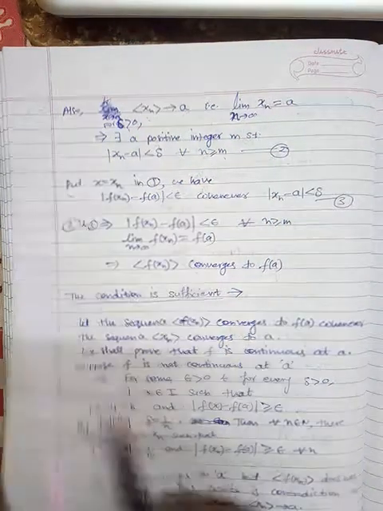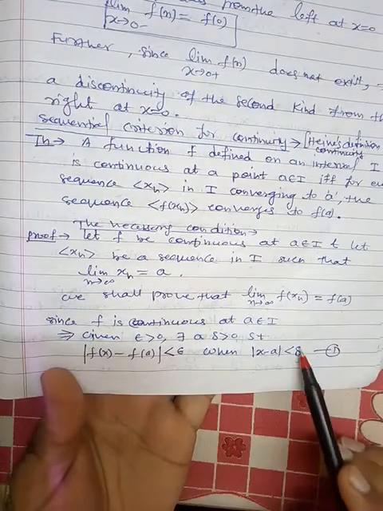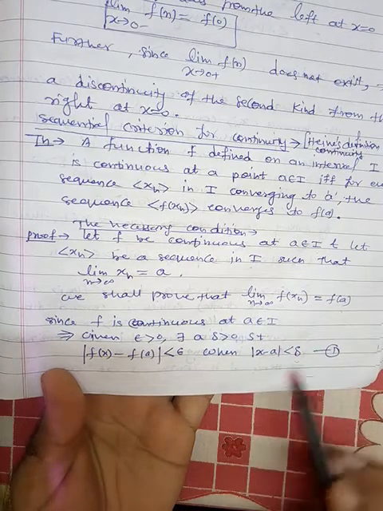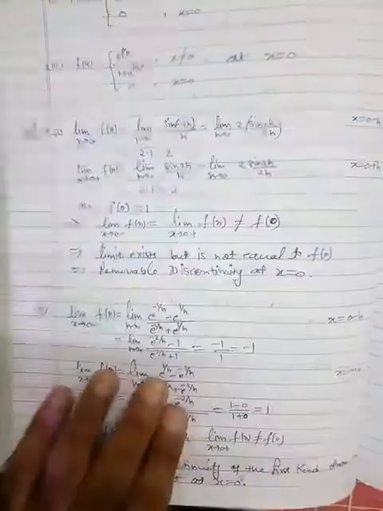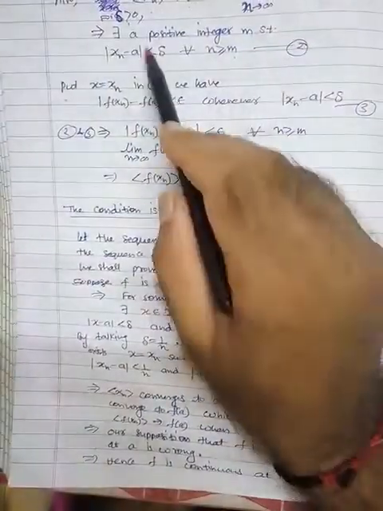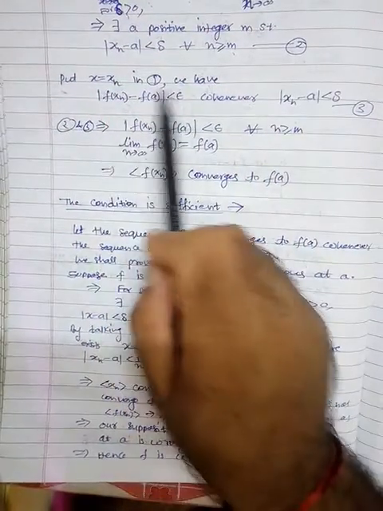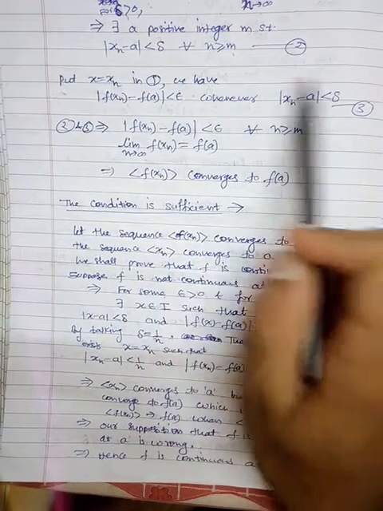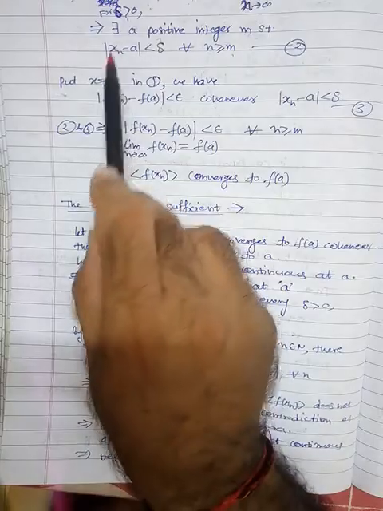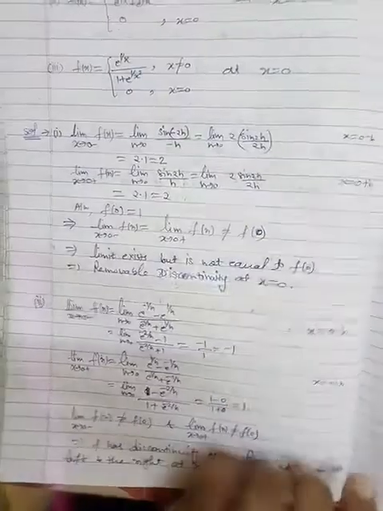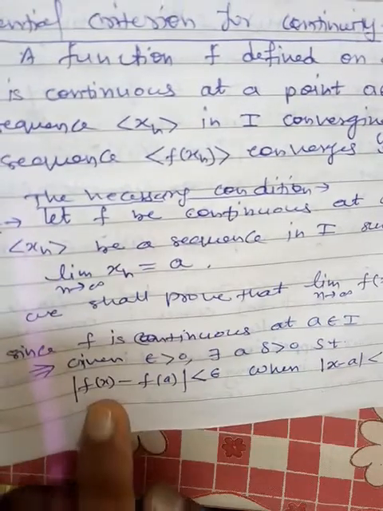When you join the previous condition with this one, just take this condition as a bridge. This will join equation number 1 and equation number 2. So just combine these two. The difference is that in equation number 1 we have f of x, so just replace x by xn.